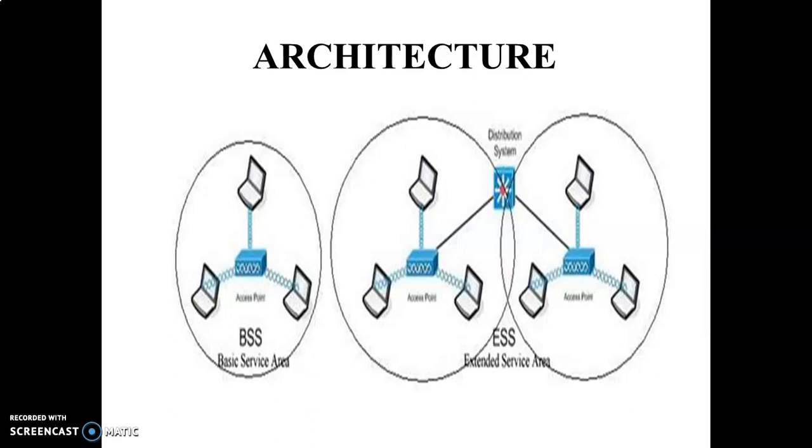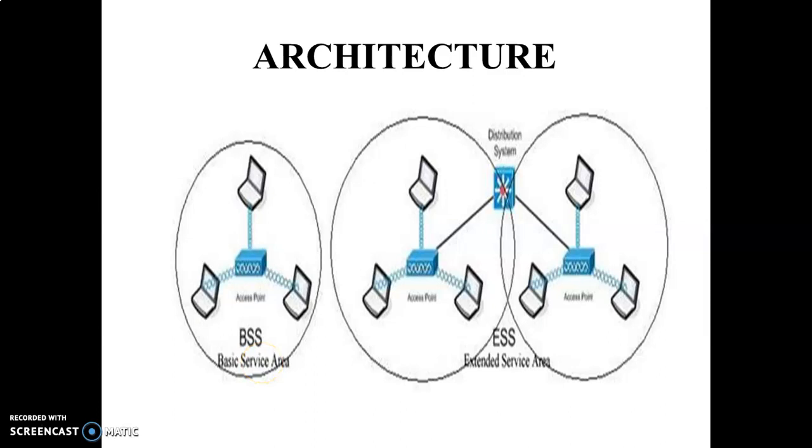The architecture is classified into two: one is the infrastructure network, the other is the ad hoc or point to point network. The infrastructure network is the network architecture for providing communication between the wireless clients and wired network resources. The transition of data from the wireless to wired medium occurs via the AP, that is the access point, which is mentioned over here. This access point and its associated wireless clients define the coverage area, and together all the devices form a basic service set, that is the BSS.